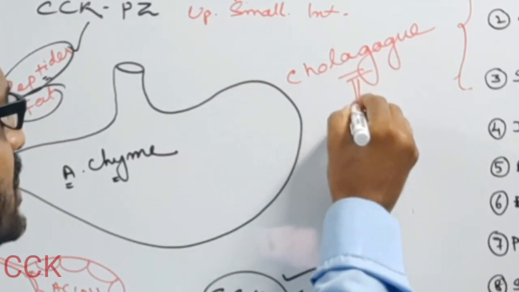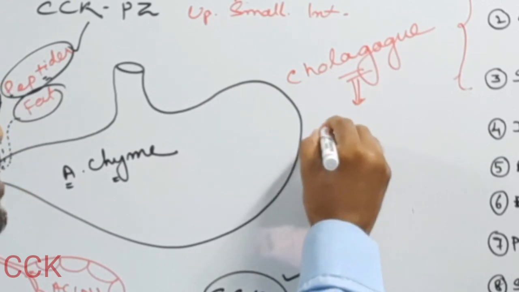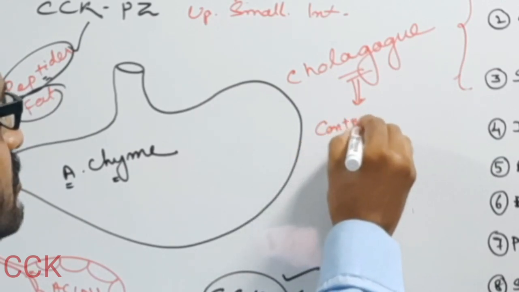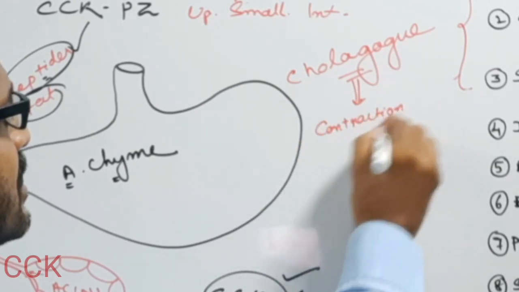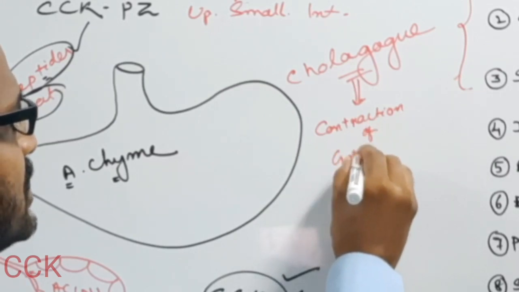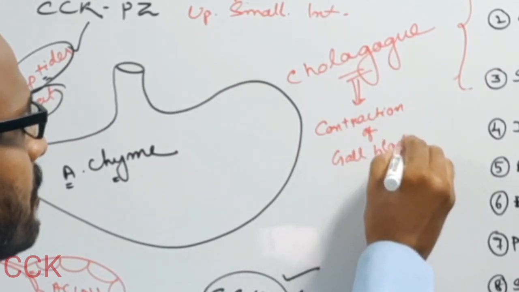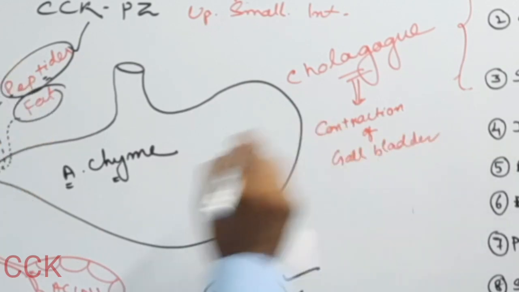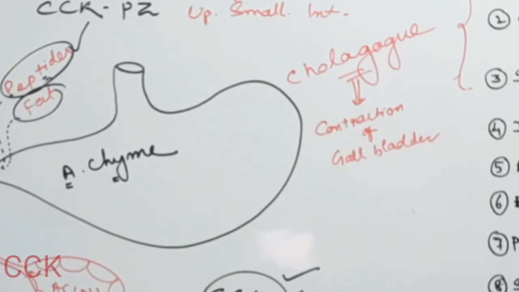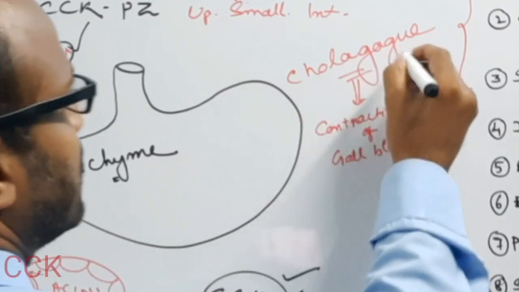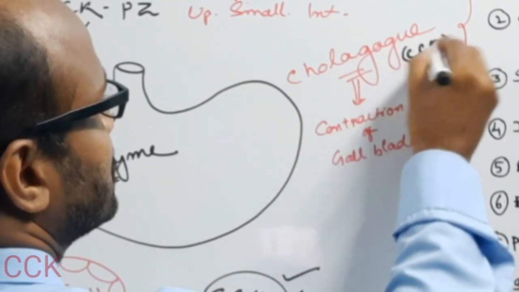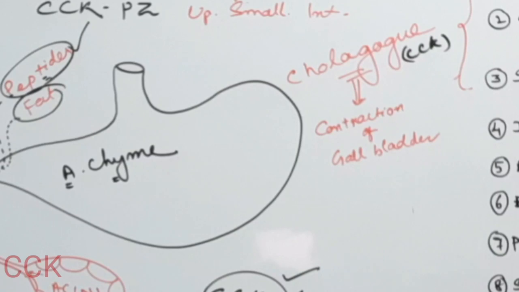So any substance which causes the contraction of the gallbladder is known as a cholagogue. Here the CCK acts as the cholagogue.